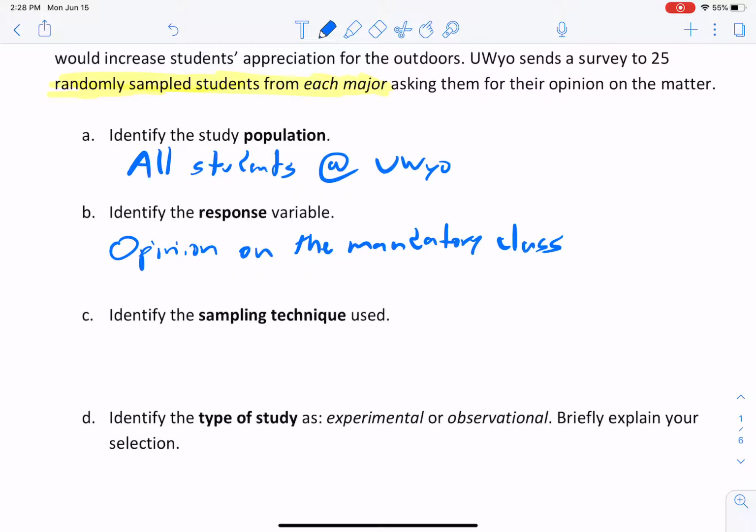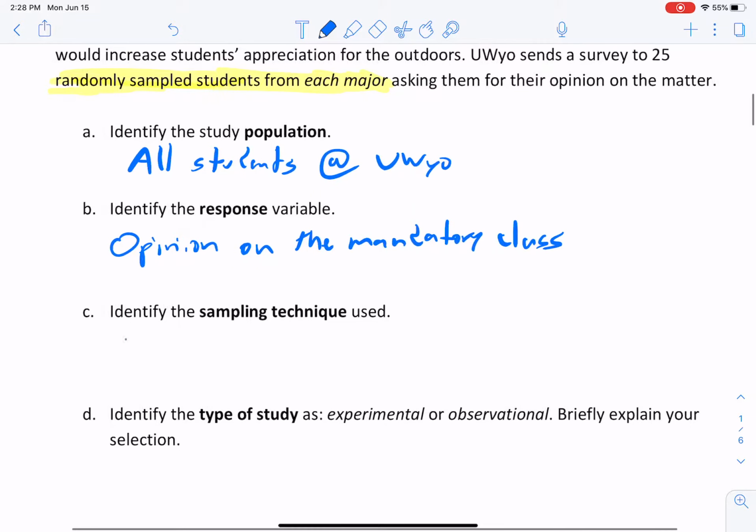So you can kind of think of it as, let's say that, for instance, there are 4 majors. I know there's more than that, but what they did was, you have people here in each box, in each major, and then they sampled 25 out of every single one.